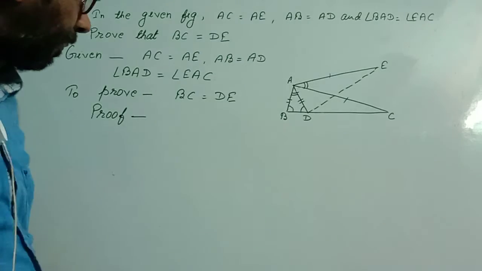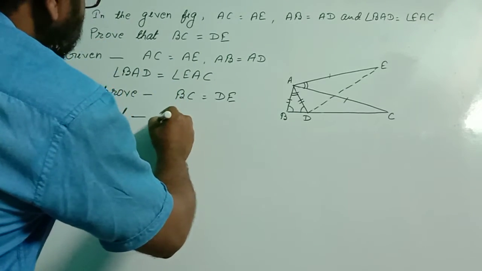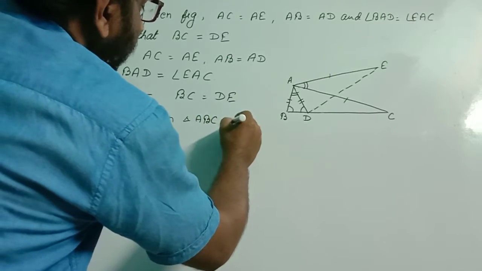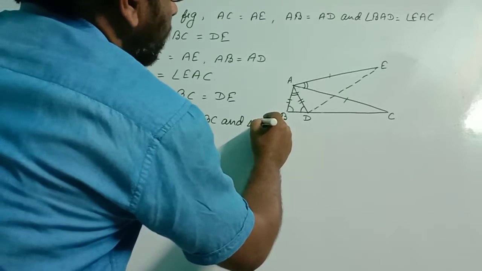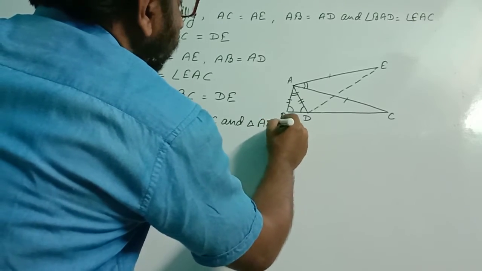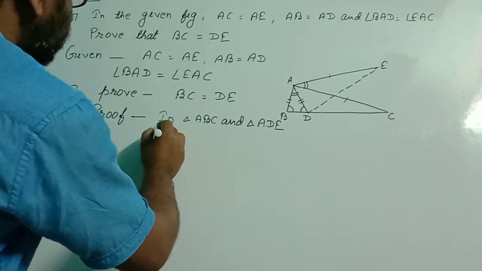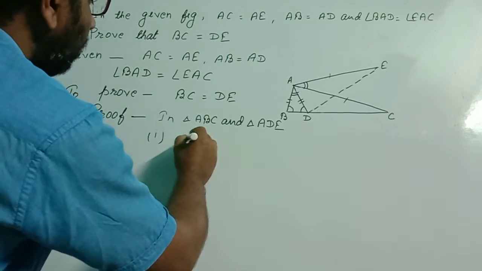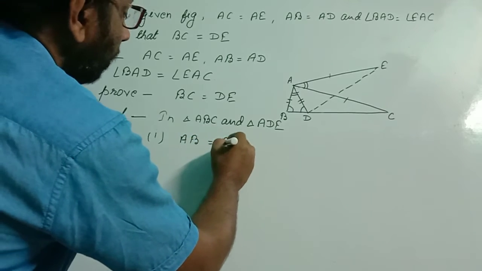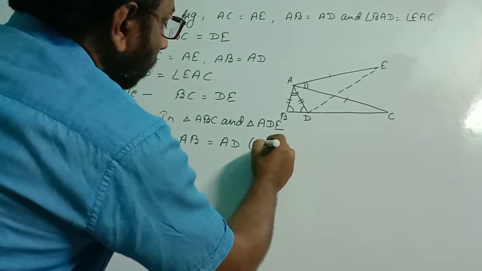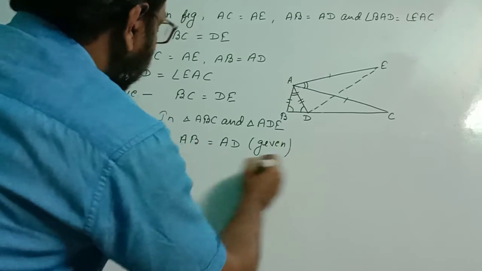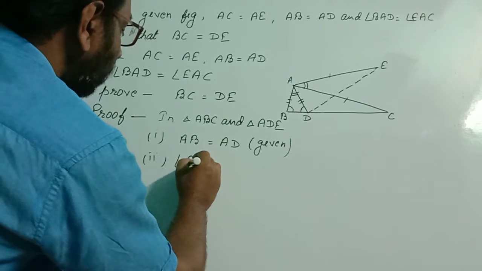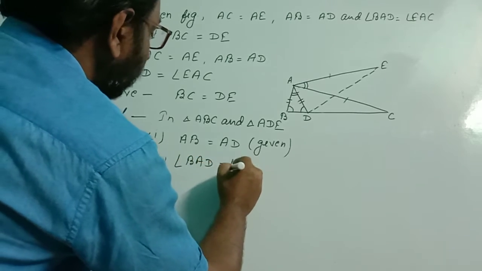So we start proof. We will go in triangle ABC and triangle ADE to find out three conditions. Those will satisfy the criterion of congruency. So first of all, we write AB equal to AD. This is given in the question. Second, these two angles are equal. Angle BAD equal to angle EAC.